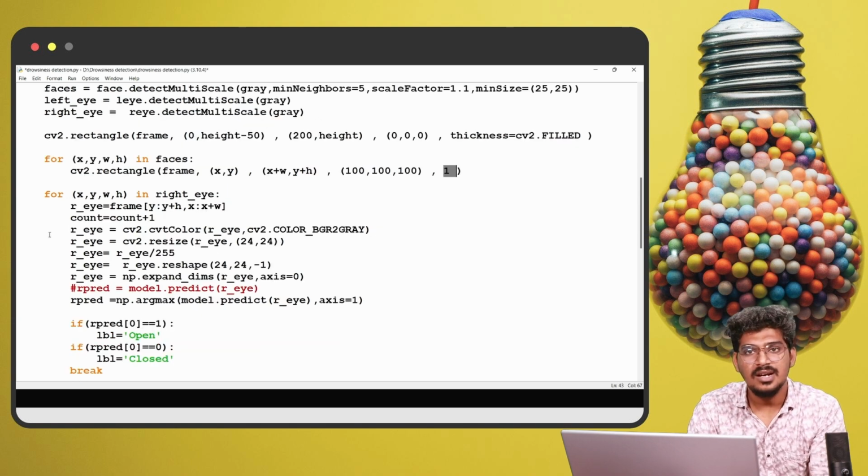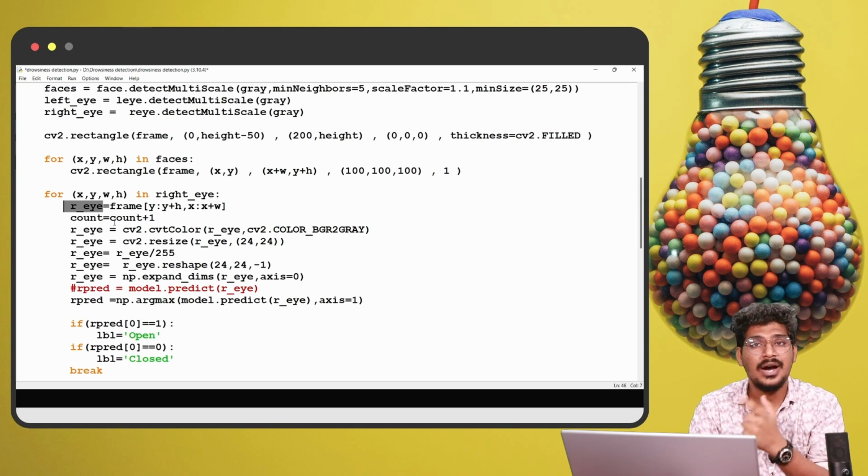Now we are going to iterate over the right side. The x coordinate, y coordinate, w that is the width, and h is the height. So it iterates over the right side of the frame. Then ri is equal to frame of y to y plus height, and x to x plus width.